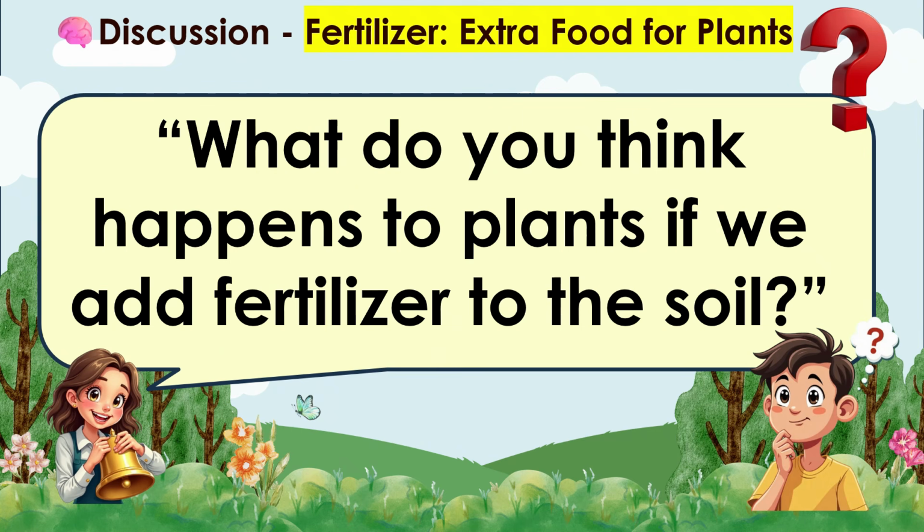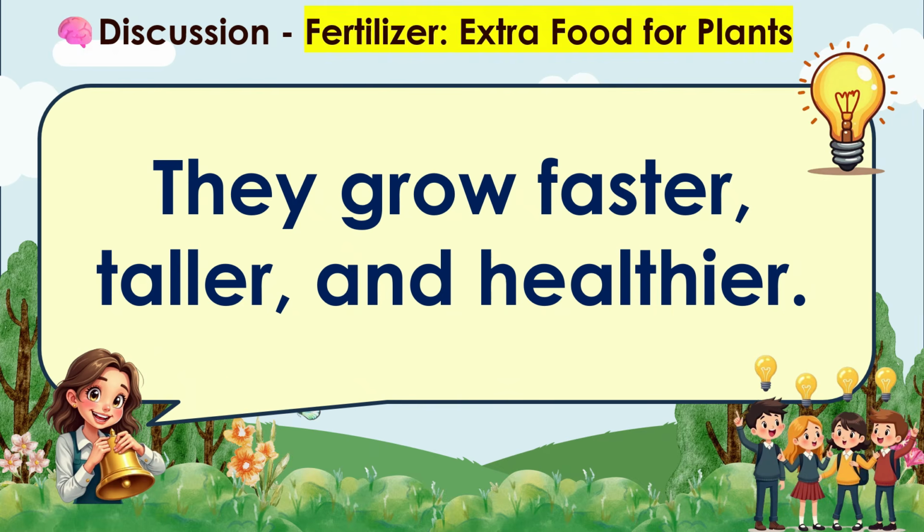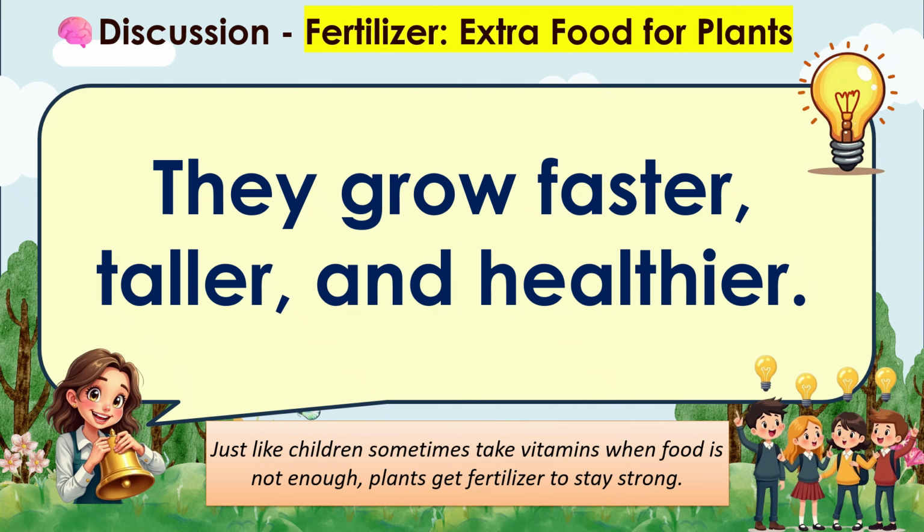What do you think happens to plants if we add fertilizer to the soil? Yes, they grow faster, taller, and healthier. Just like children, sometimes they take vitamins when food is not enough. Plants get fertilizer to stay strong.